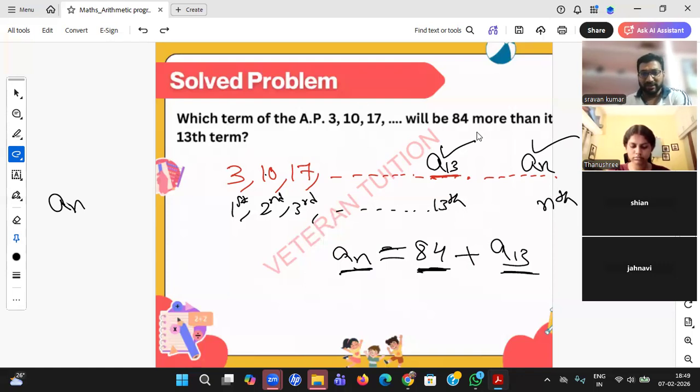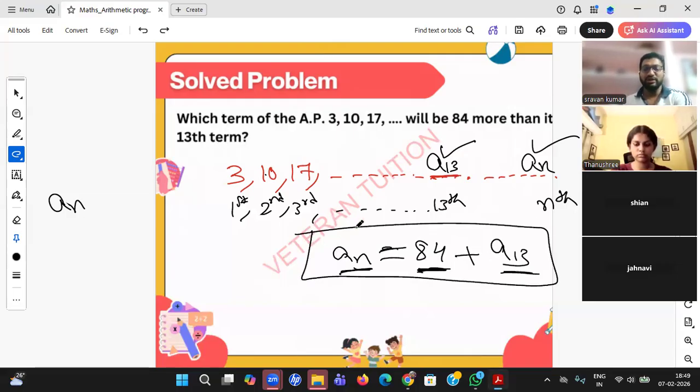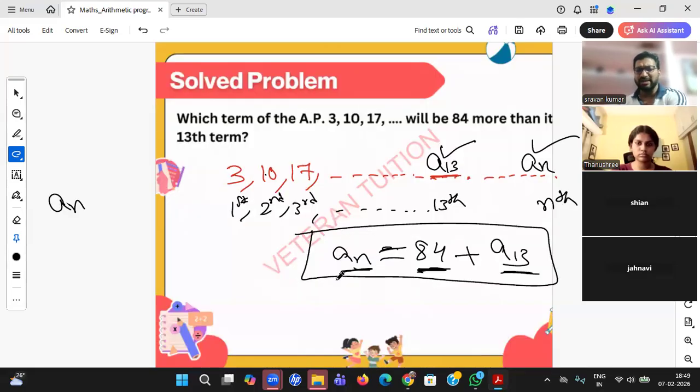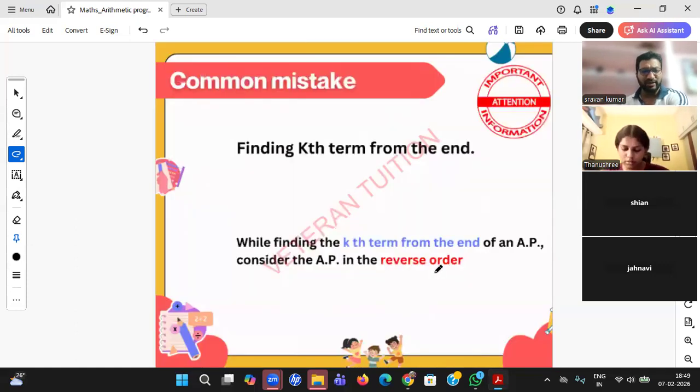Yes, Rujita, right answer. Okay, so which term of the AP? I am assuming the nth term of the AP, A of n, will be 84 plus the 13th term, A13. So this is how the English statement becomes the mathematical one. From here, I think you can do it, friend. You will get n equal to 25. You just need to substitute the values: A plus (n minus 1) into D, A plus 12D. Most of the things get cancelled. So that is with the formula.